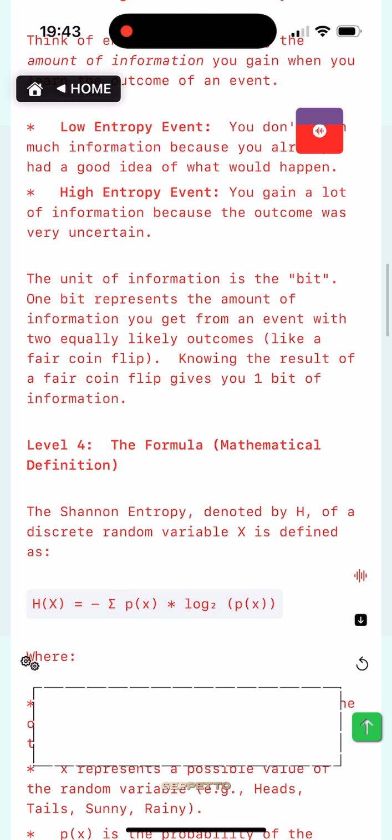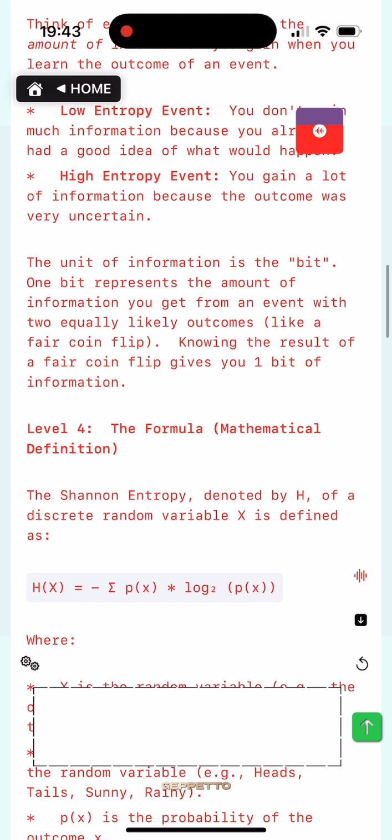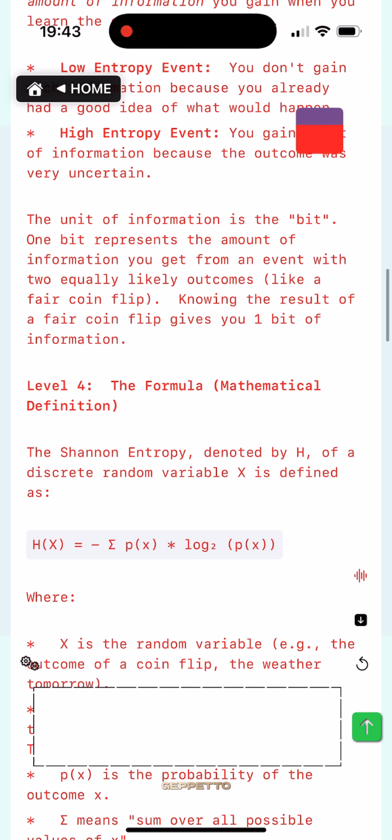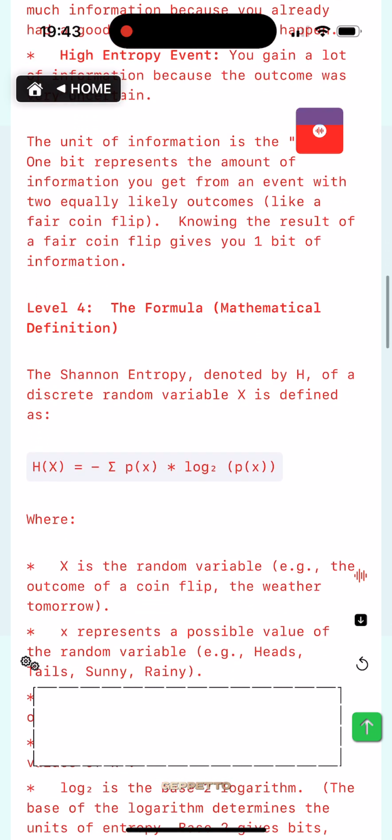The unit of information is the bit. 1 bit represents the amount of information you get from an event with 2 equally likely outcomes, like a fair coin flip. Knowing the result of a fair coin flip gives you 1 bit of information.